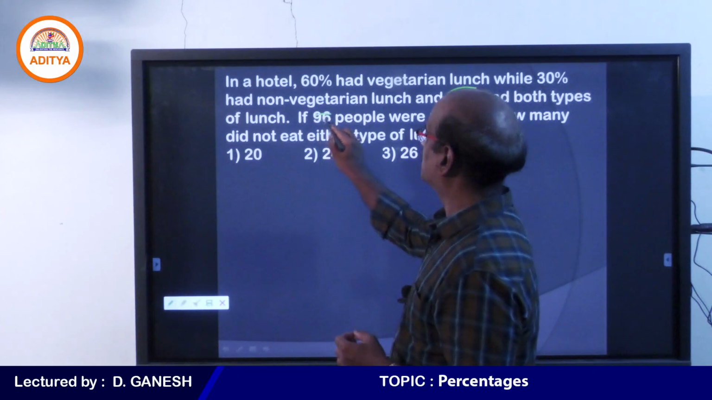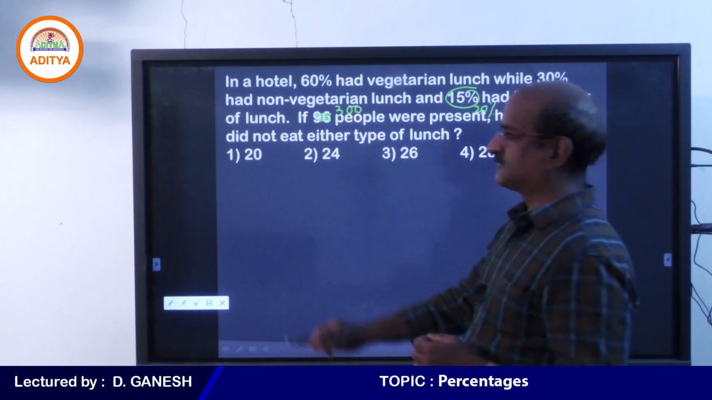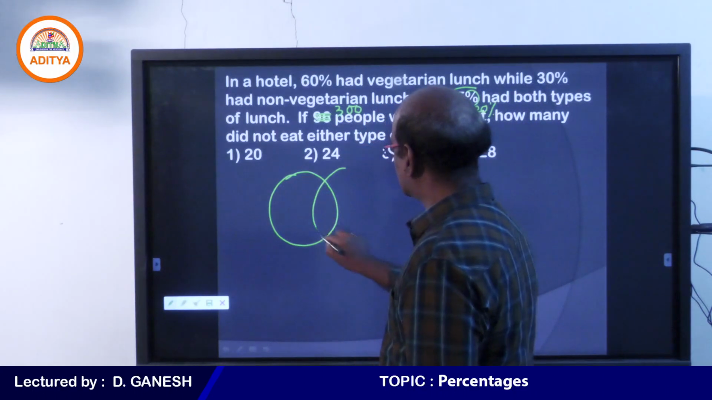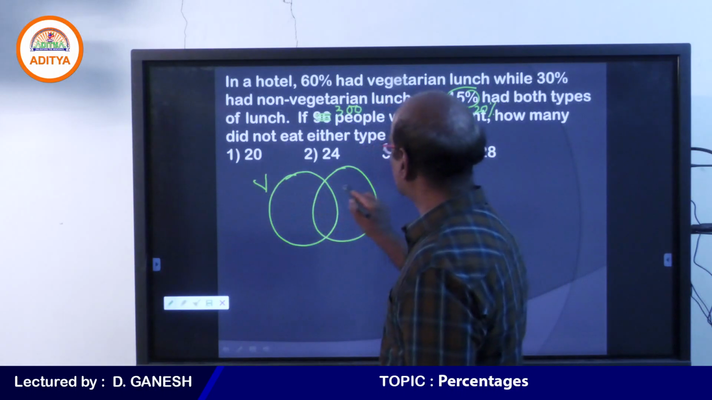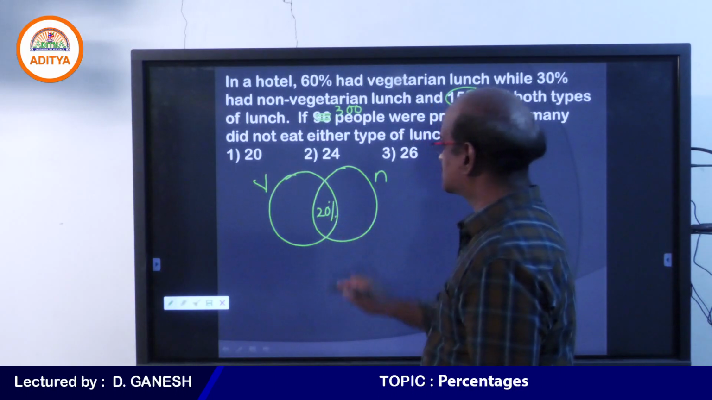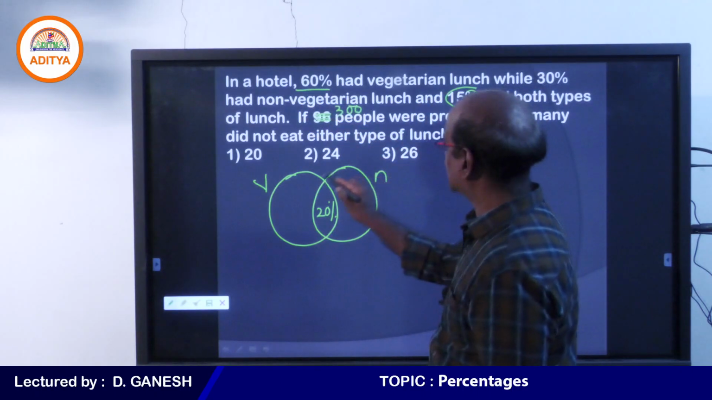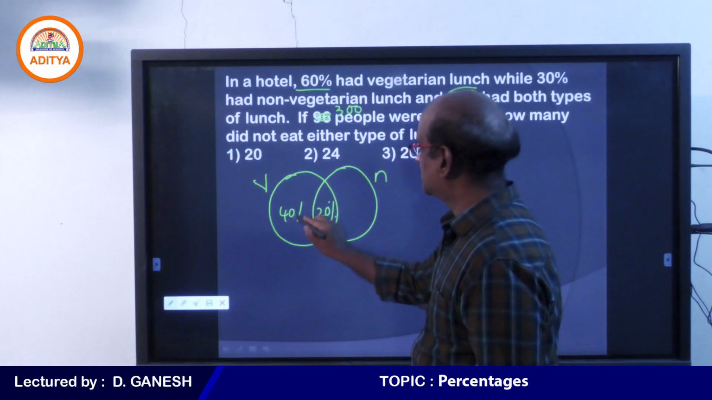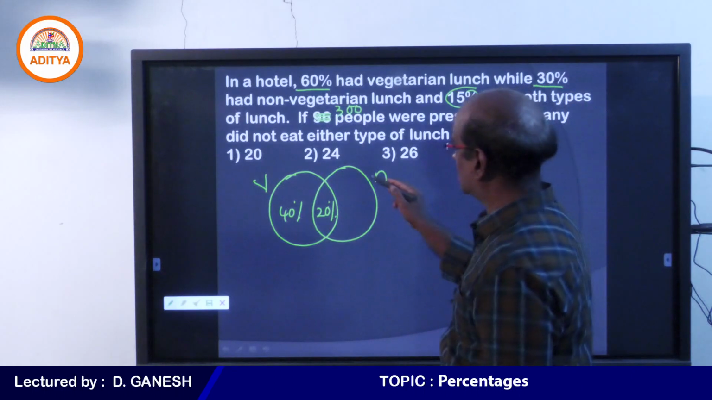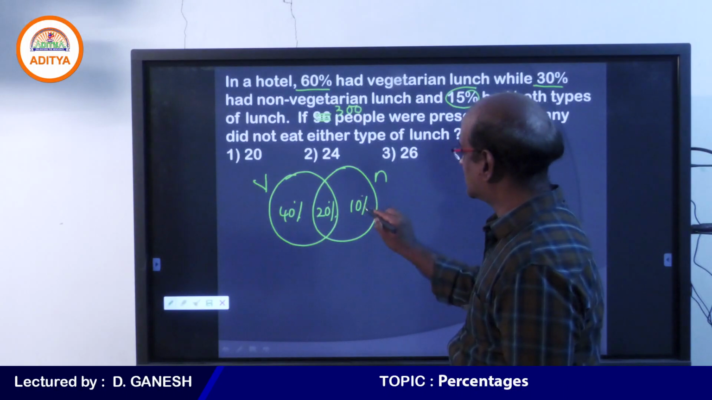Okay. And in place of 96, please take 300 and get the answer for the same question again. Yes, student, this time vegetarian and non-vegetarian lunch. This is about vegetarian, this is about non-vegetarian. Anyway, 20% of the population is taking both, so 20 is the common area. And we can see that 60% had taken vegetarian, therefore the remaining 40%, because 20% is already in the common area. And then we can see 30% in the non-vegetarian category. Out of 30%, 20% is already taken, we have another 10%.